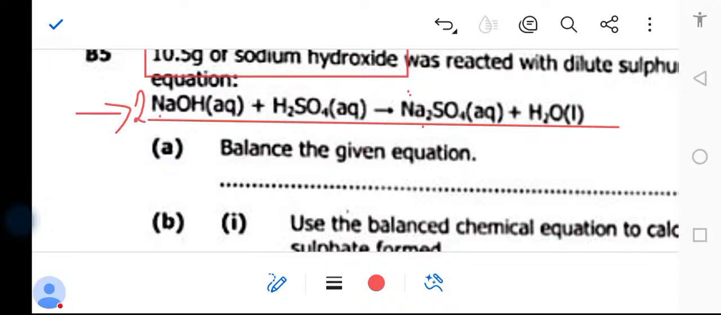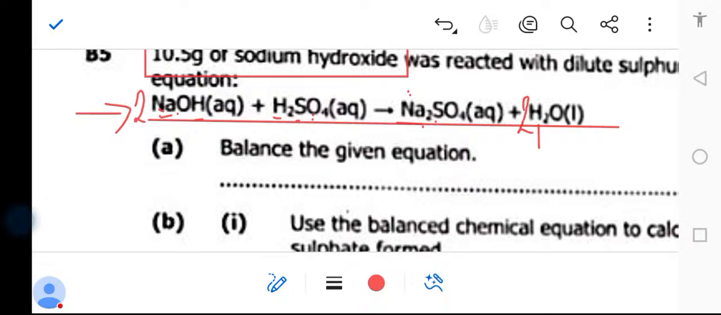So what do we do now? Sodium has become 2, oxygen has become 2, plus this 4, oxygen is 6. Then hydrogen is now 2, plus this 2, hydrogen is 4. Okay, then sodium is 2, sodium is 2, sulfur 1, sulfur 1. So what do we do here to make hydrogen 4? So we put another 2 in front.